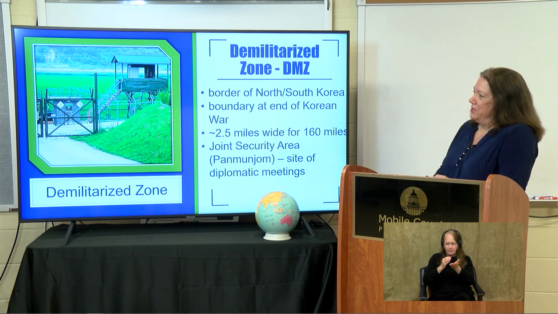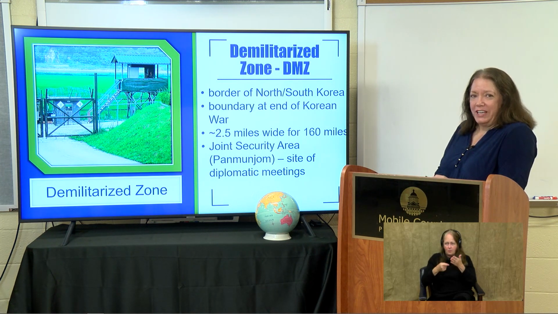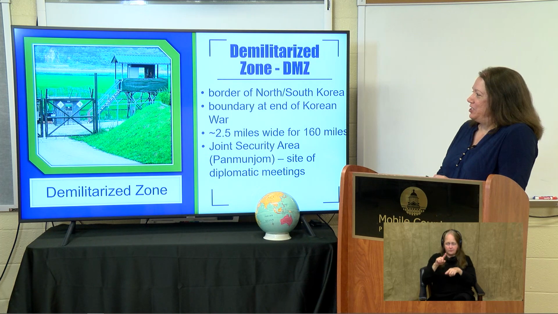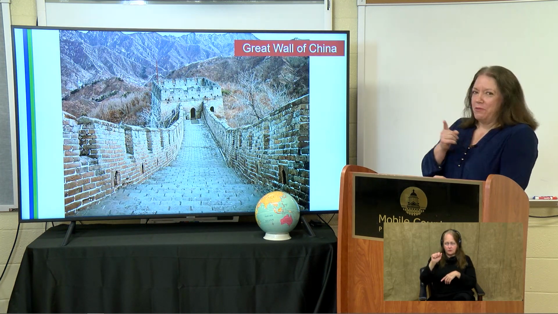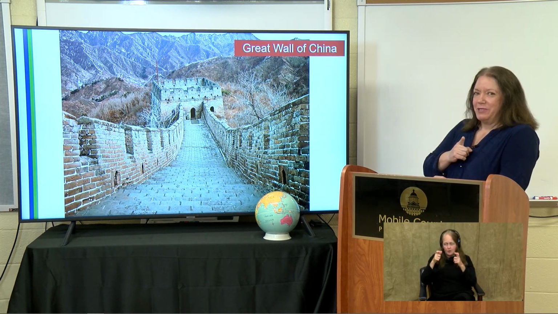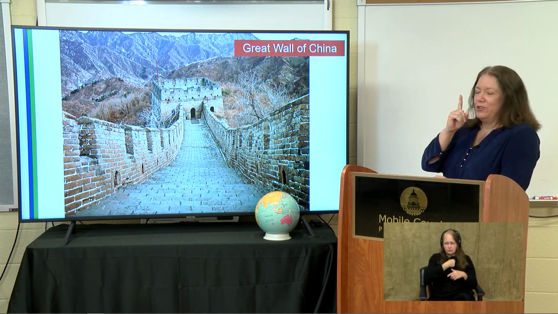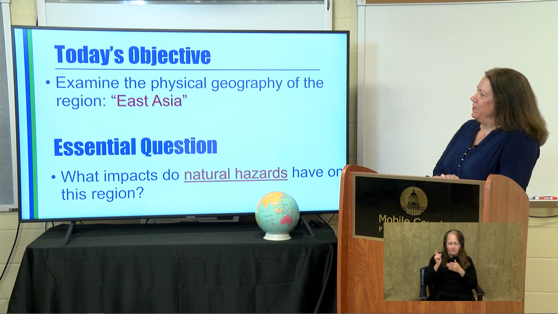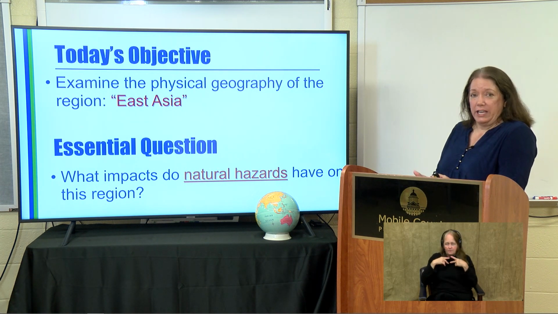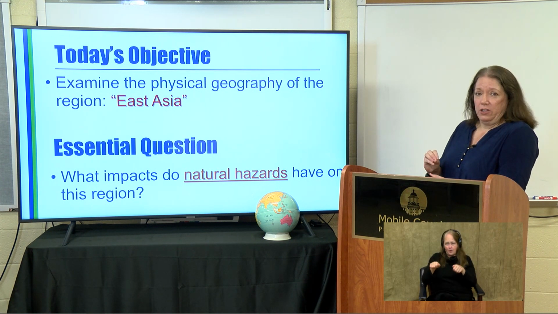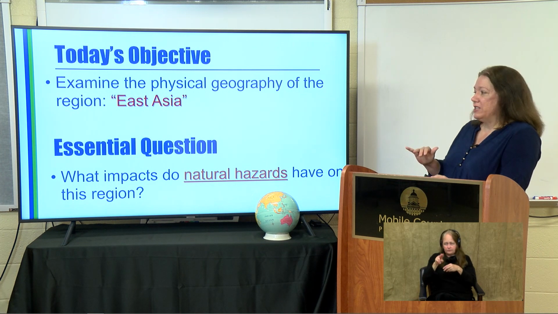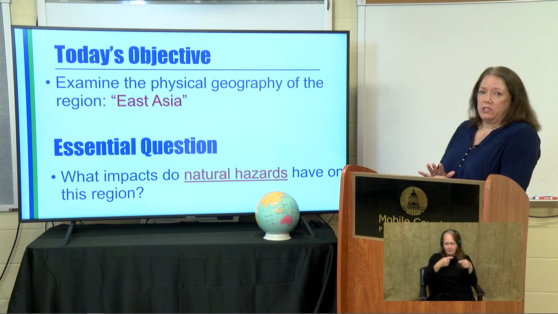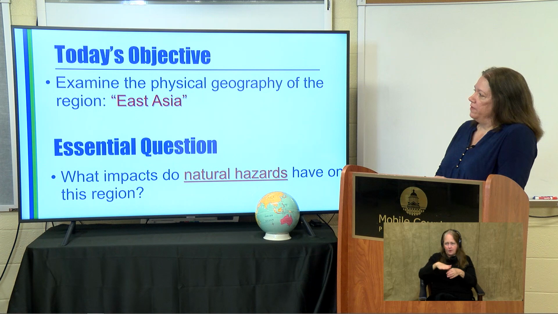So, does that tell you what region we're going to today? It should. We're going to be going to East Asia. But I bet some of you thought I was going to do the Great Wall of China as this week's mystery location, and you were almost right. So today's objective is to examine the physical geography of this region, East Asia. And what we're going to specifically look at is all these natural hazards that they experience in this region and the impacts that they have.